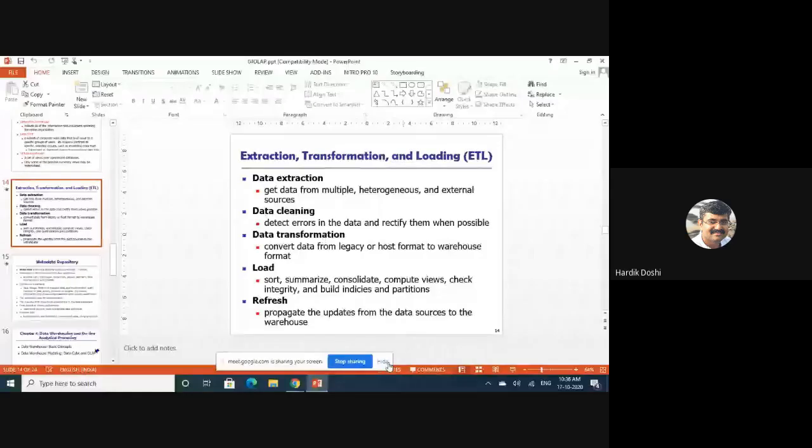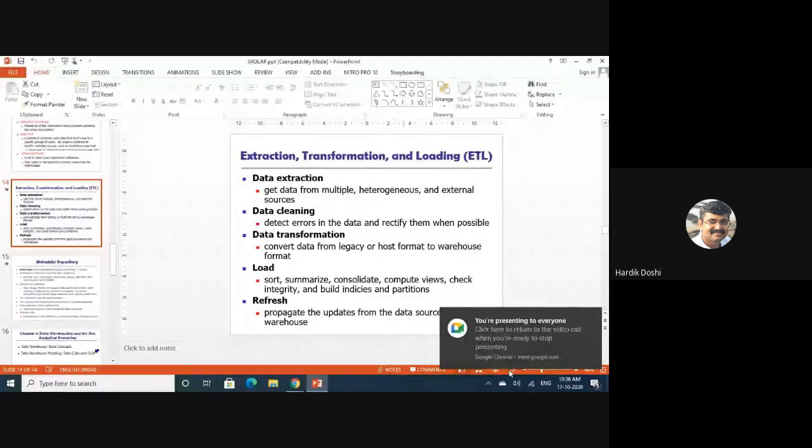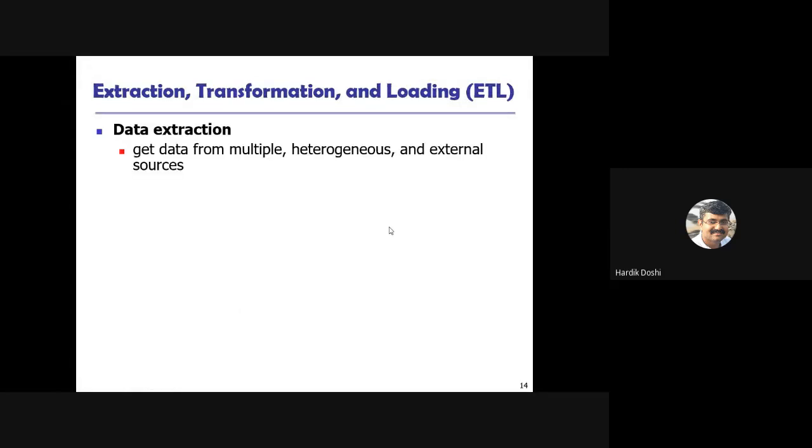So let's start with the remaining part of data warehousing. Yesterday we had discussed the ETL operation, that is extraction, transformation, and loading.